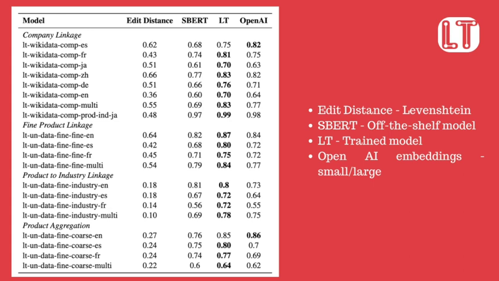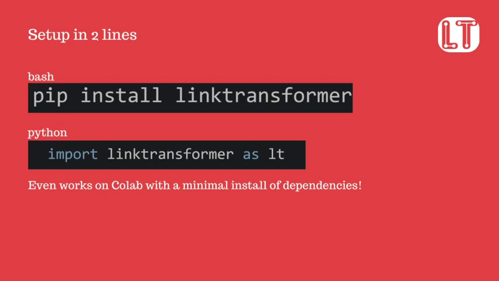We tried the performance of LT, OpenAI, and SBERT models on a whole range of tasks from social sciences. We have company linkage from Wikidata aliases. We have product linkage, product to industry classifications, product aggregation from fine to coarse categories from United Nations trade data. And we see that these language models do outperform edit distance by a wide margin.